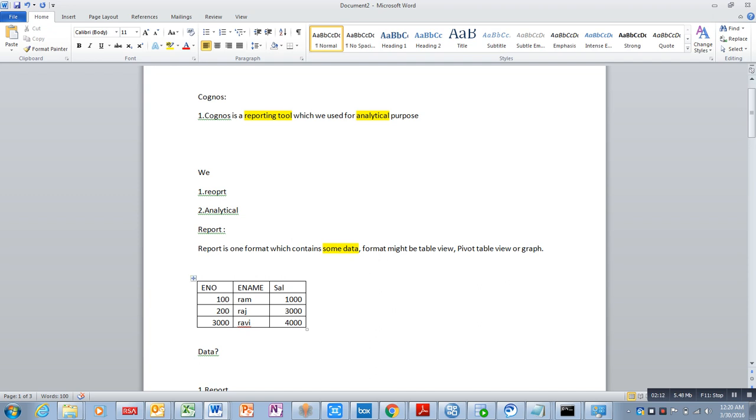What is analysis? Let me take one small example. Suppose I want to buy a share. I want to invest money in the share market. Let me take one share like SBI, State Bank of India. Before buying that share, I will check the performance of that particular share. Performance means 52 weeks high, 52 weeks low. That means I am checking the history of that particular share.